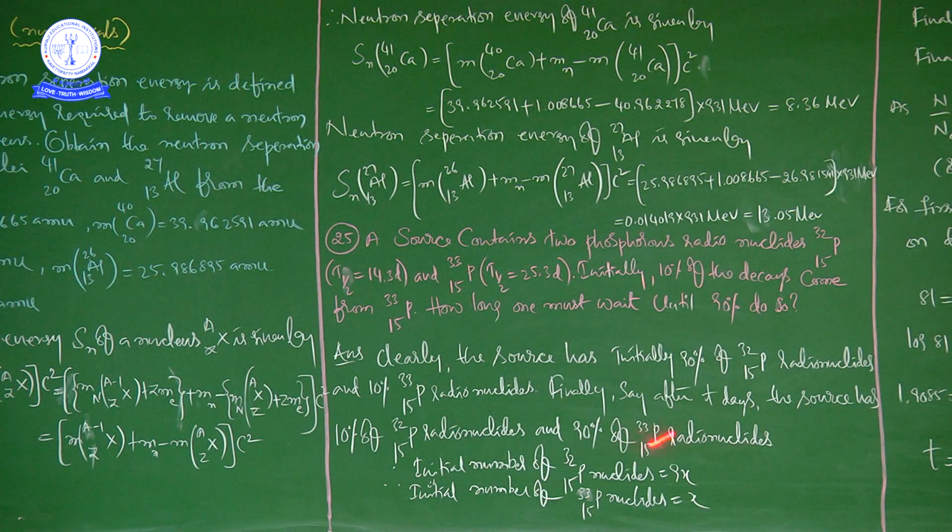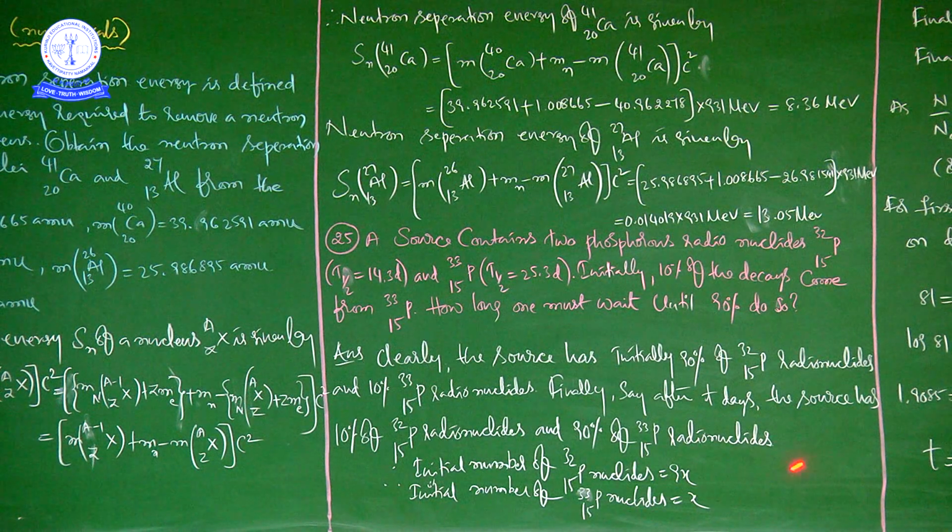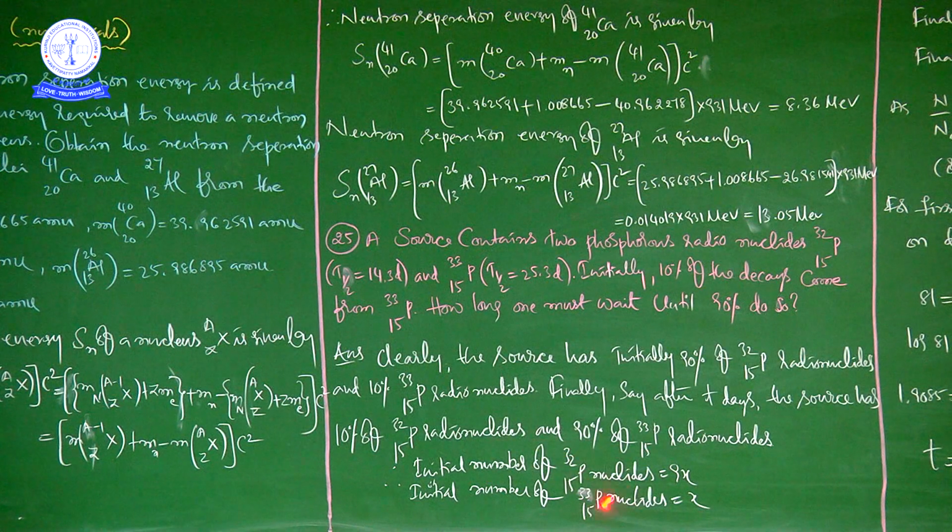So finally, say after t days, we are assuming small t days, we will calculate what the t value is. After small t days, the source has, according to the question, 10% of P32 15 radionuclides and 90% of P33 15 radionuclides. Initially, the number of P32 15 nuclides is 9x, and of P33 15 is y, then the final numbers are x and 9y.